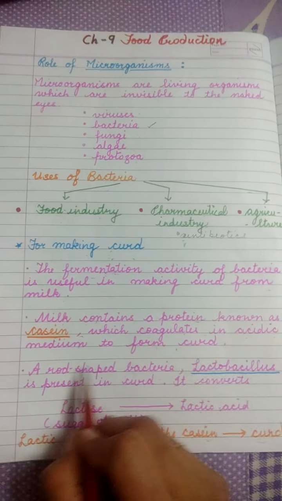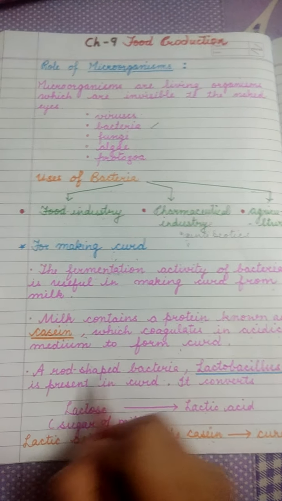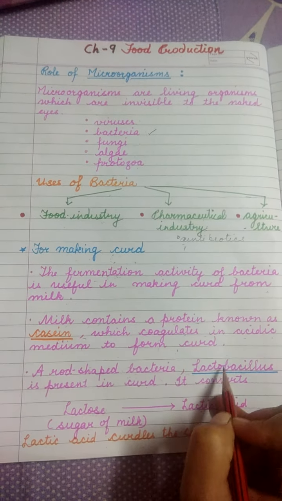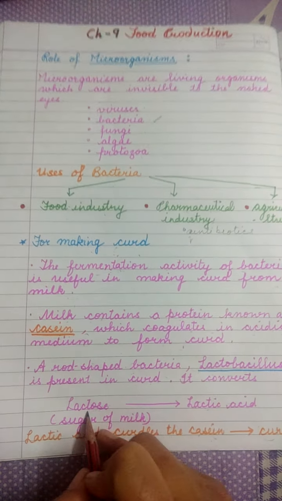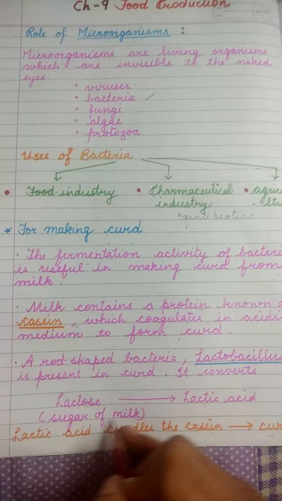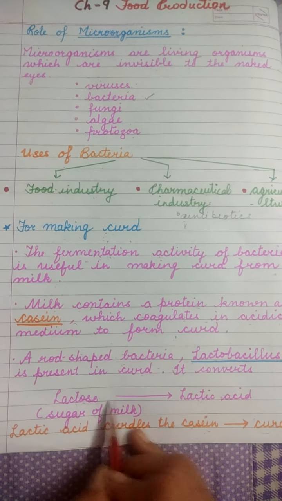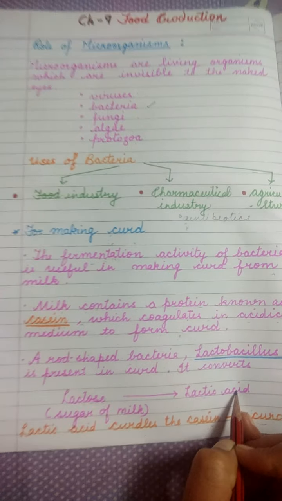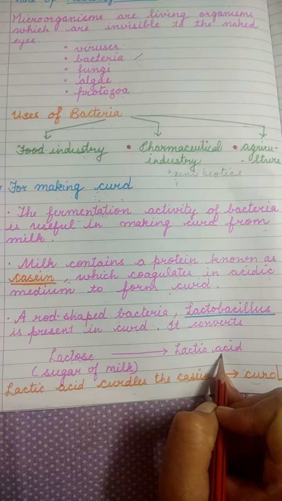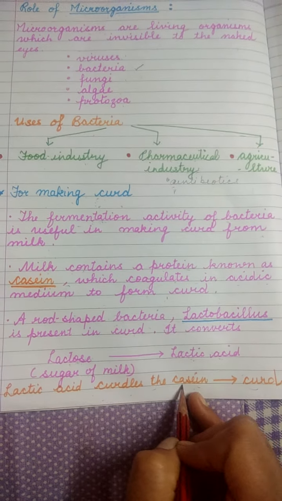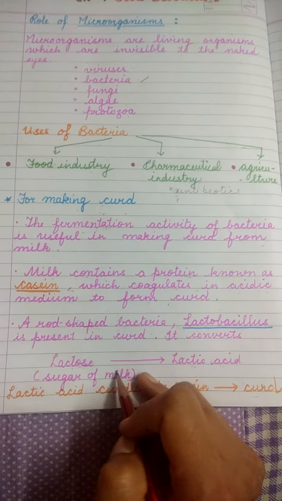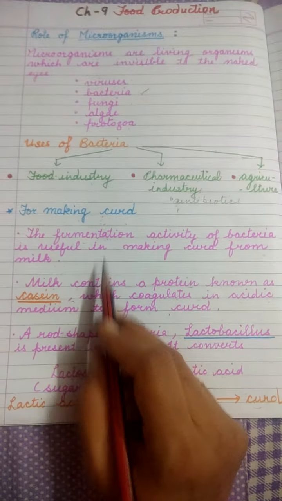Okay. So when Lactobacillus bacteria is added, how? By adding curd, of course. This Lactobacillus bacteria converts lactose, that is the sugar of milk, into lactic acid. Lactic acid will curdle the casein present in the milk and curd is formed. Now, did all of you understand how bacteria help us to make curd?